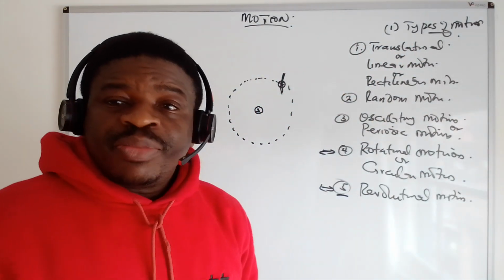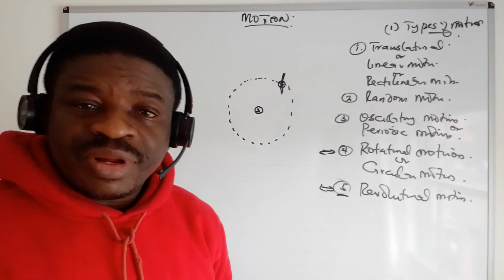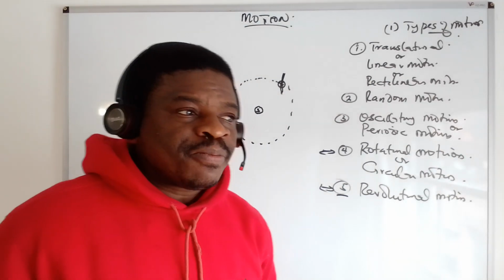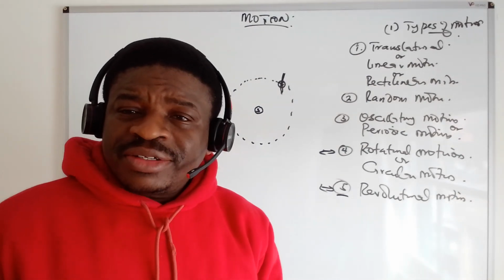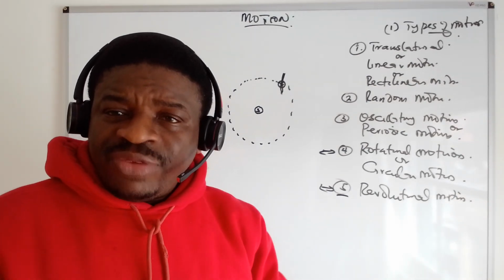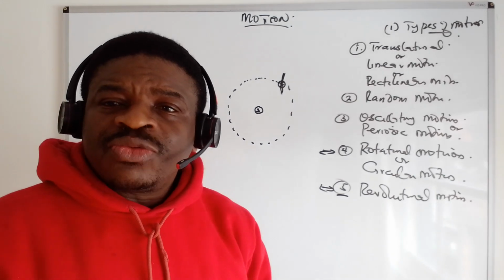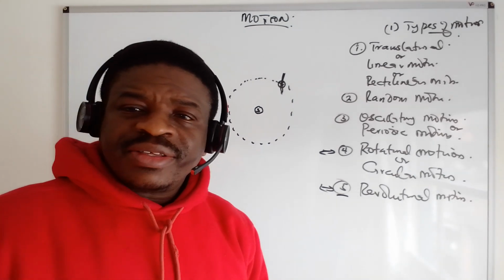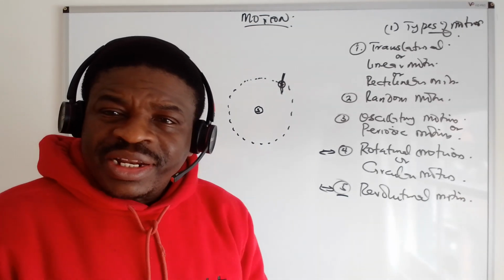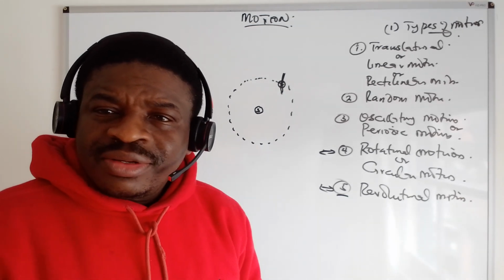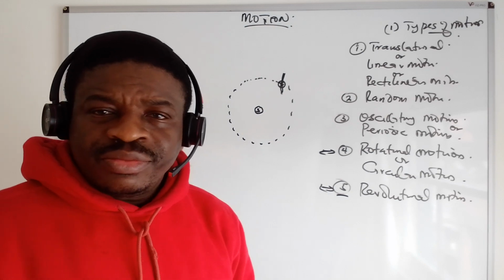I've explained the importance of motion, but let me still summarize it. In physics, motion is one of the central topics of science, and there are sources that we have on motion, whereby motion can be generated without human effort.